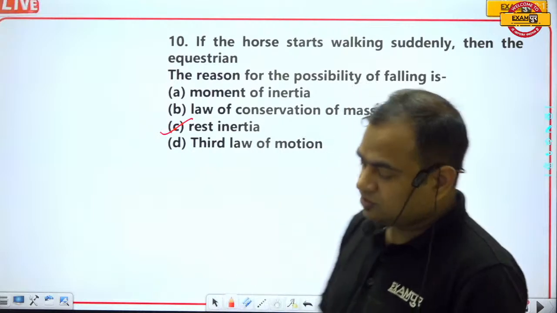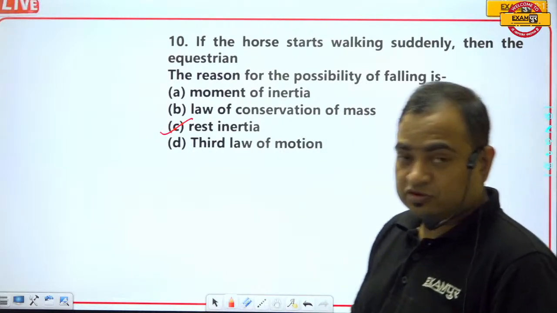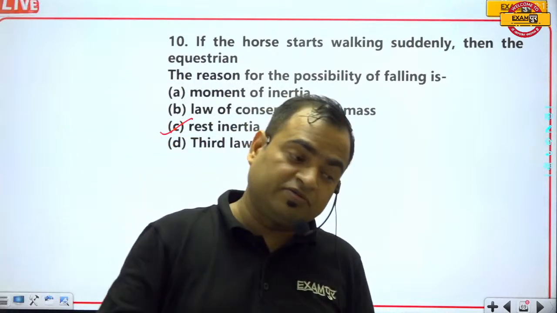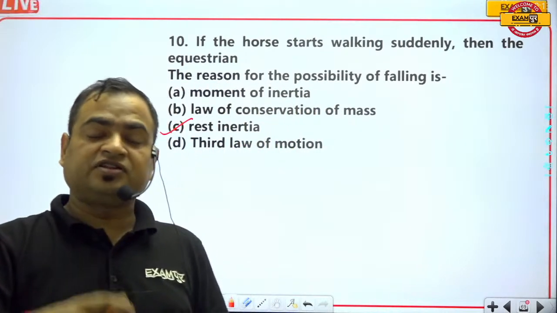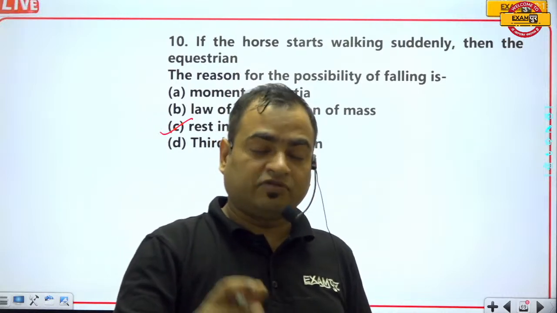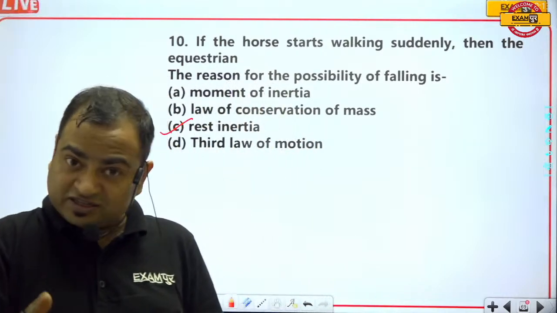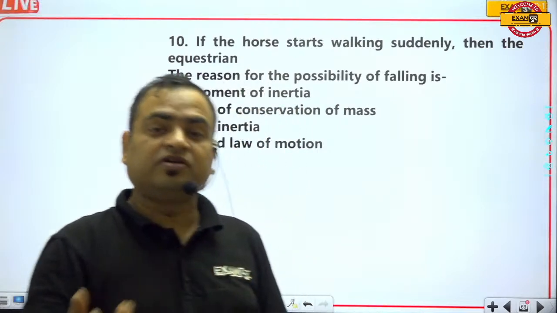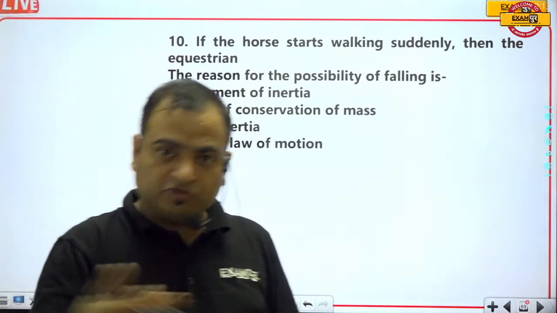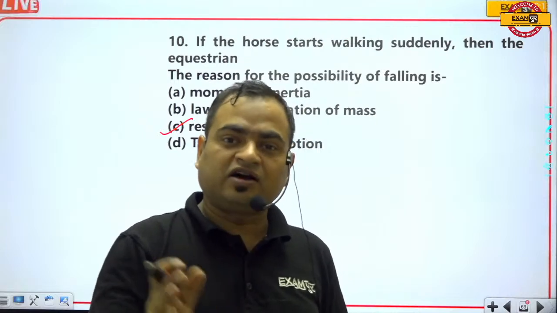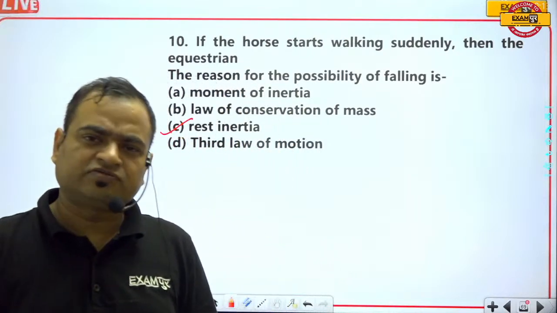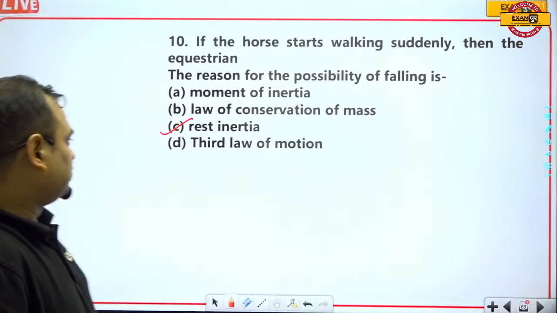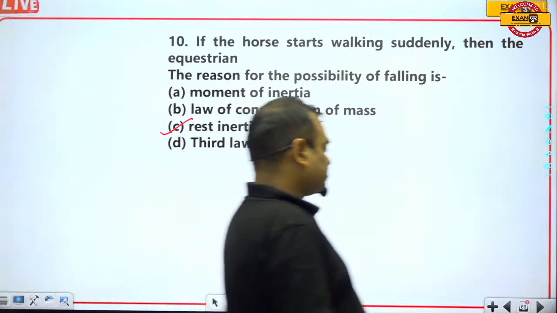Okay, so actually this is just because of the rest inertia, because inertia says that the body will always try to remain in the same state as it was. Since the body was in the state of rest, it will try to remain in the same state, at the same position. That's why if the car or bus or truck starts moving, the man sitting in it will just fall down in the backward direction. It will try to regain its original location and position, and that's why rest inertia will be the correct answer.